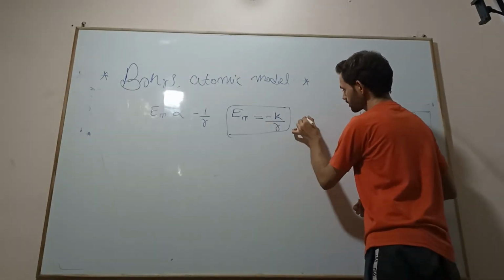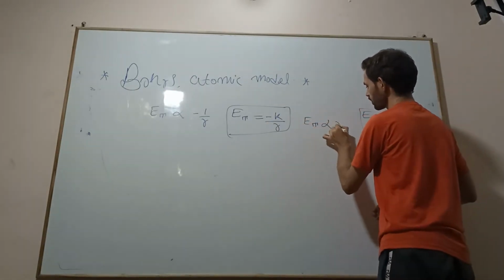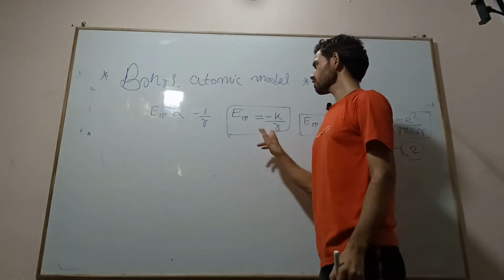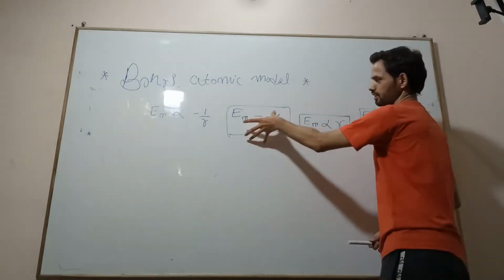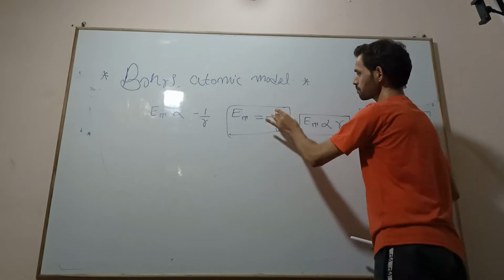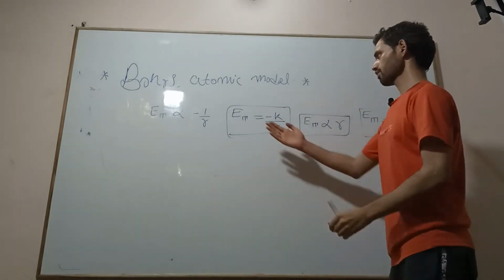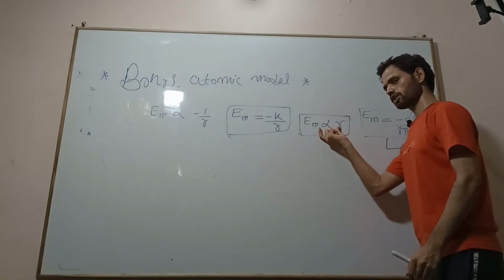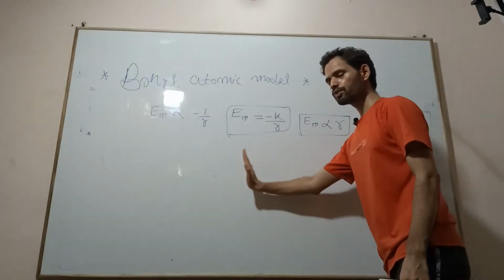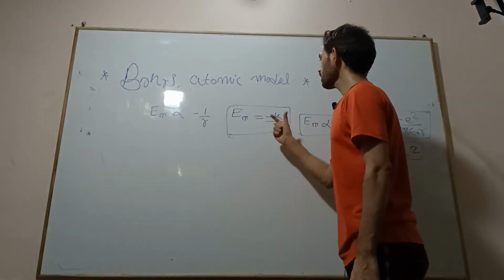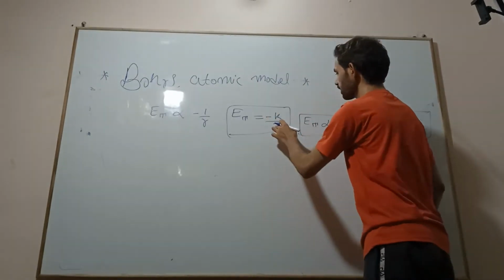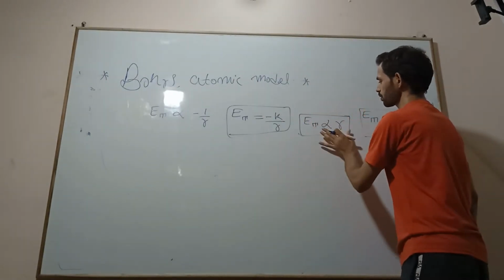From here we can say that this total energy is proportional to r. It looks like inversely proportional because of the negative sign. Number-wise, if you see which number is greater, then we can say the total energy is proportional to r, because this is a negative number.